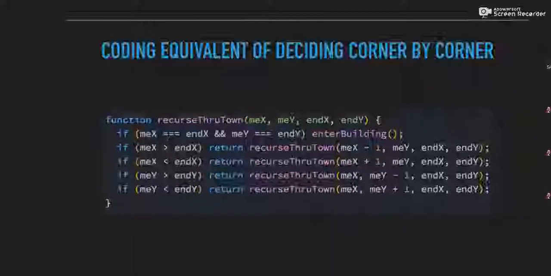We can just pass new parameters into our particular position, right? Either our x or our y, and we can just keep passing new parameters into that until we actually get to our building, right? Till we get to a point where our coordinates are equal.